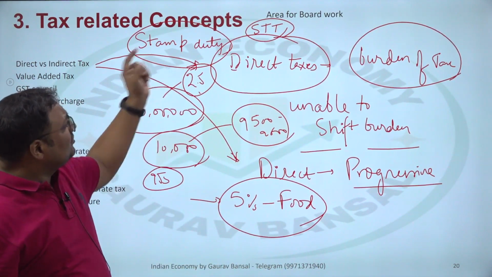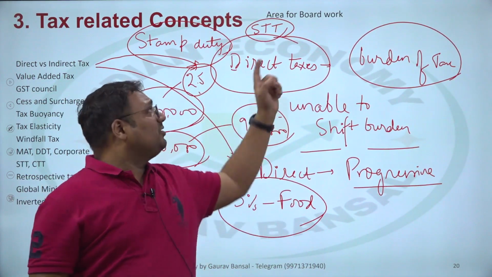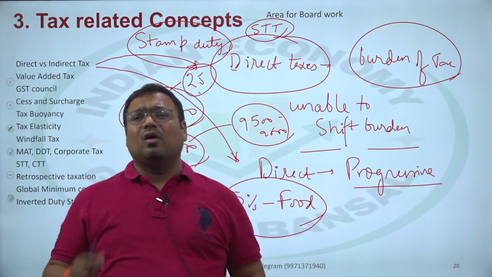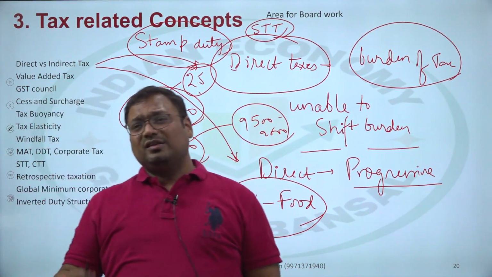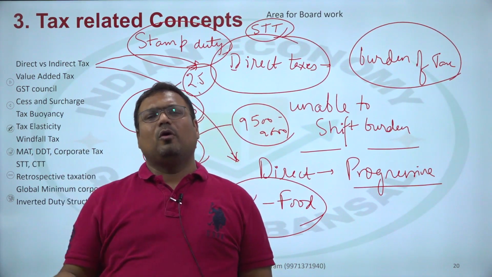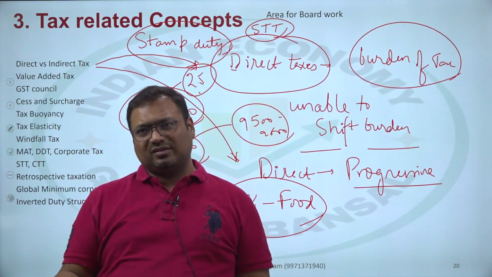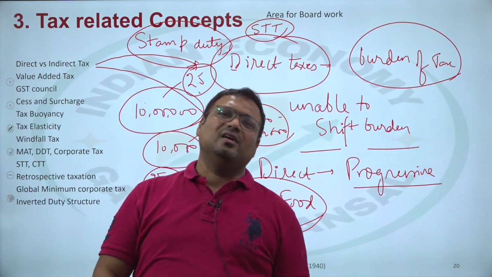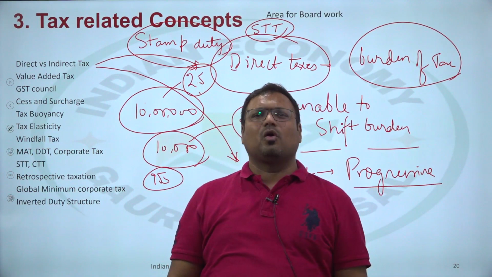So stamp duty is a direct tax. STT is a direct tax, security transaction tax, which people pay on the purchase and sale of stocks. So these are the two tough examples. Okay, and then you need to know about others. The most important direct taxes are stamp duties for states or local bodies, and for the union government it is the corporation tax and the income tax. These are the most important direct taxes. Rest, there is a long list.